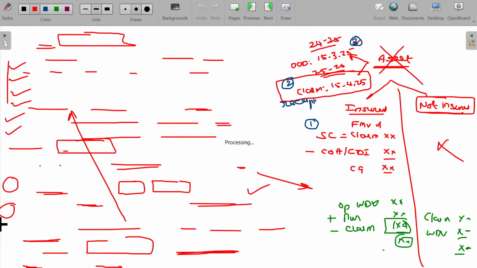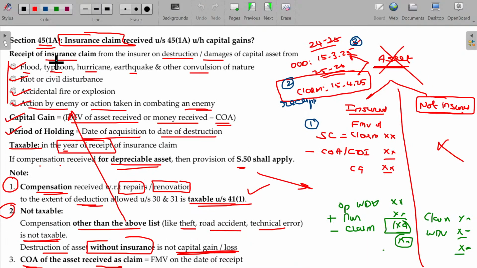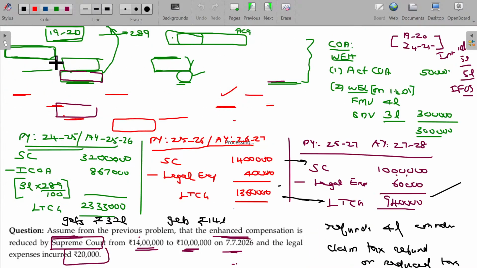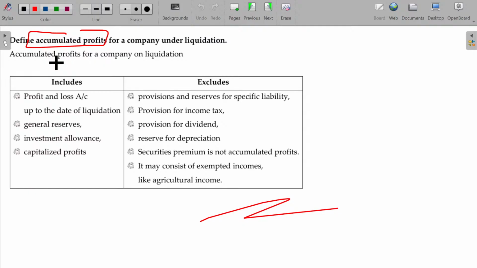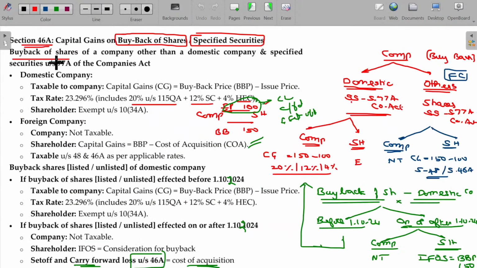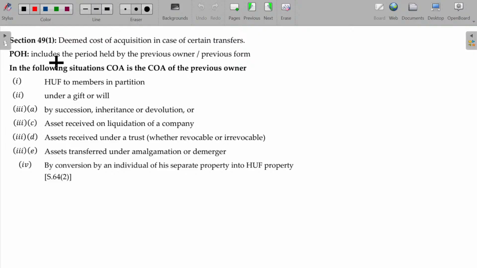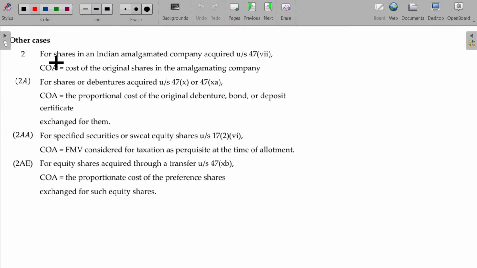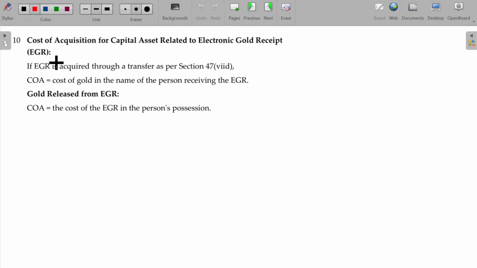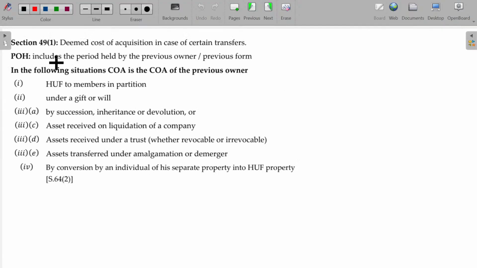Now, we have completed section 45 clause 1A, clause 2, clause 5, and 46 clause 1, 46A, 49 clause 1. This section is not required to mug up because section 49 is all about the mode of calculating or treating cost of acquisition in case we need to take the cost of acquisition not being the original one.